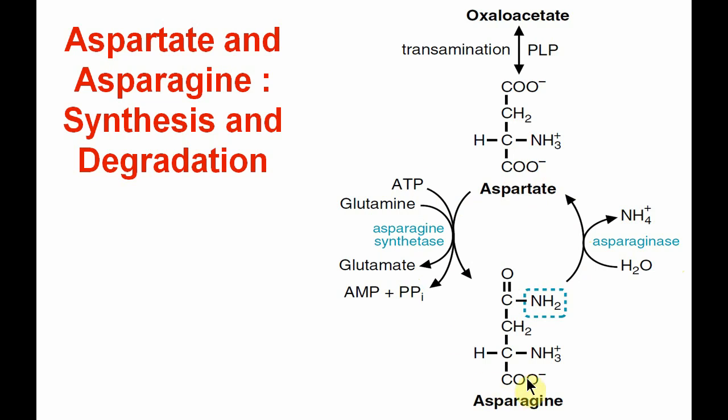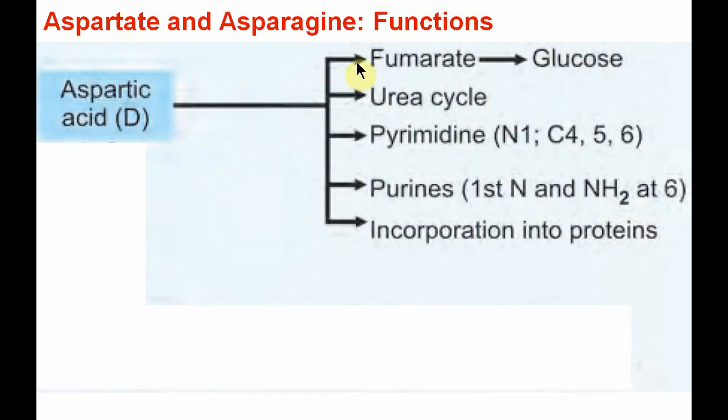So there is synthesis of aspartic acid from the transamination reaction and formation of asparagine from aspartate, and this is the degradation. Aspartate is degraded again to oxaloacetic acid by the same reversible transamination reaction, and oxaloacetate enters into the glucogenic pathway. Now we see the functions of both. Aspartic acid is a glucogenic amino acid. It provides nitrogen in the urea cycle.